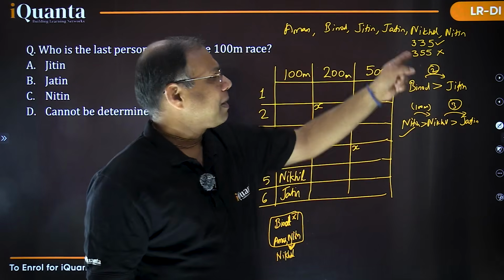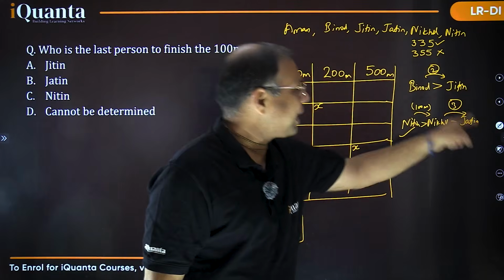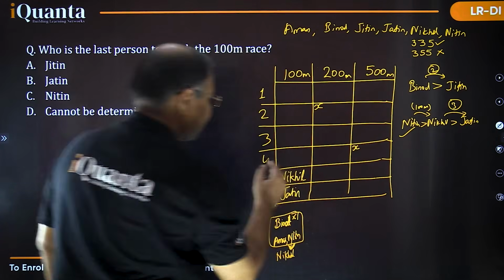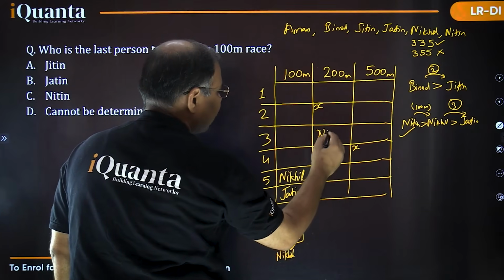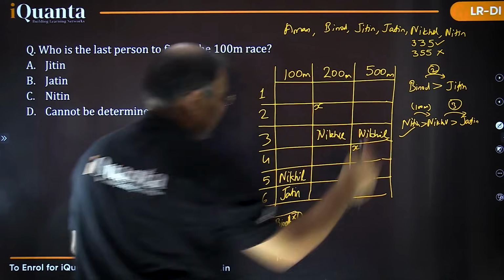It's quite obvious, because if Nikhil is at 5th position in 2 races and Jatin is behind him, Jatin will also be having the same rank, which is not possible. Fine. So Nikhil certainly is finishing at 3rd position here. So Nikhil here and Nikhil here. Okay? Let's move further now.